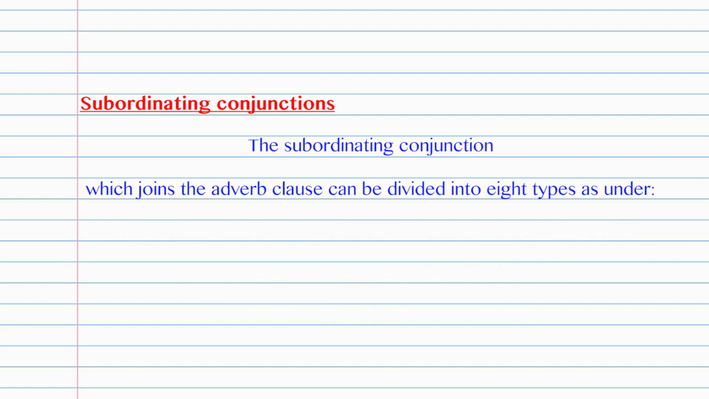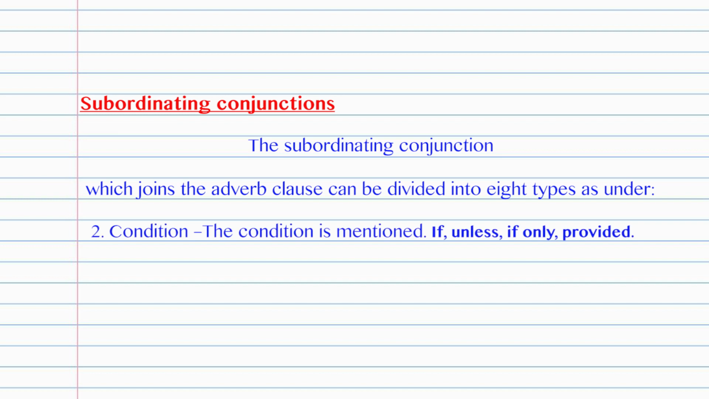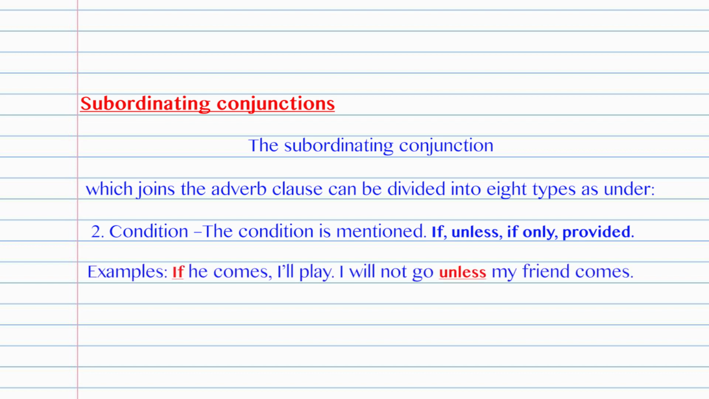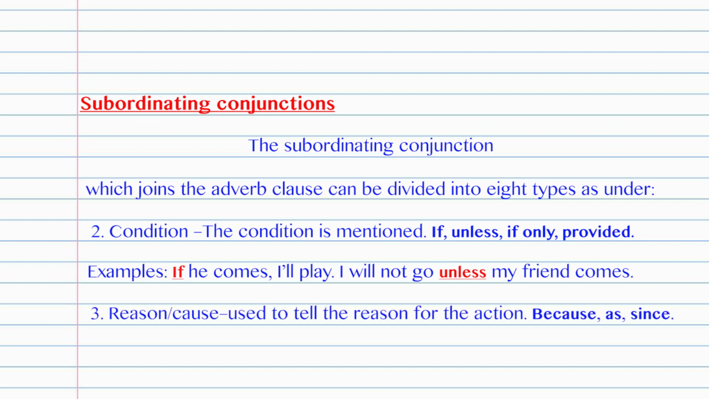Second, condition. The condition is mentioned. If, unless, if only, provided. Examples, if he comes, I will play. I will not go unless my friend comes. Third is reason or cause, used to tell the reason for the action. Conjunctions are because, as, since, etc. Example, do not drink because it may be harmful.